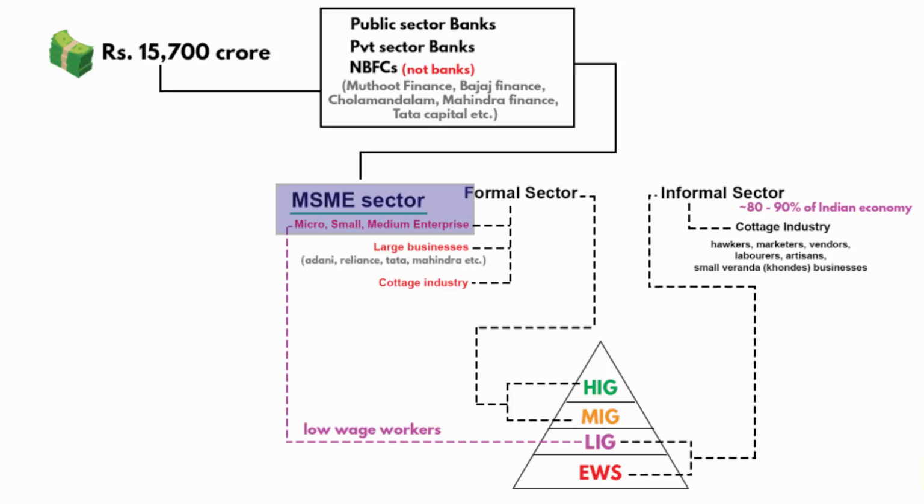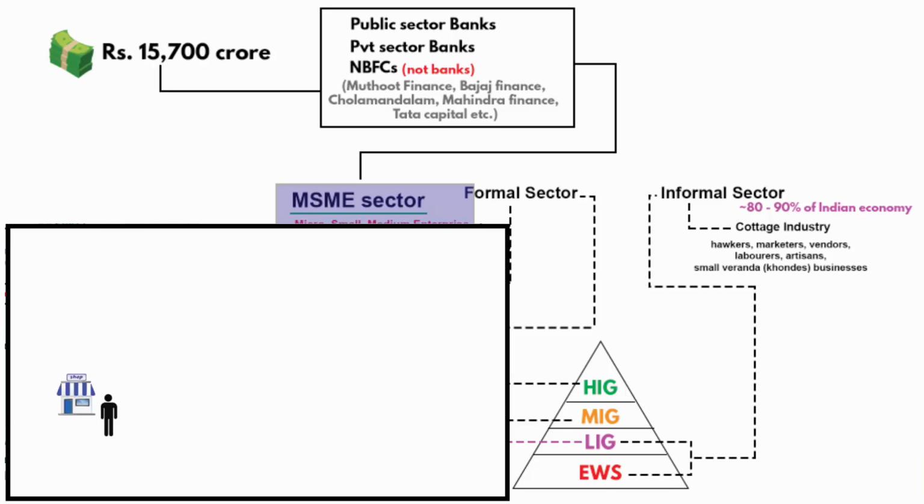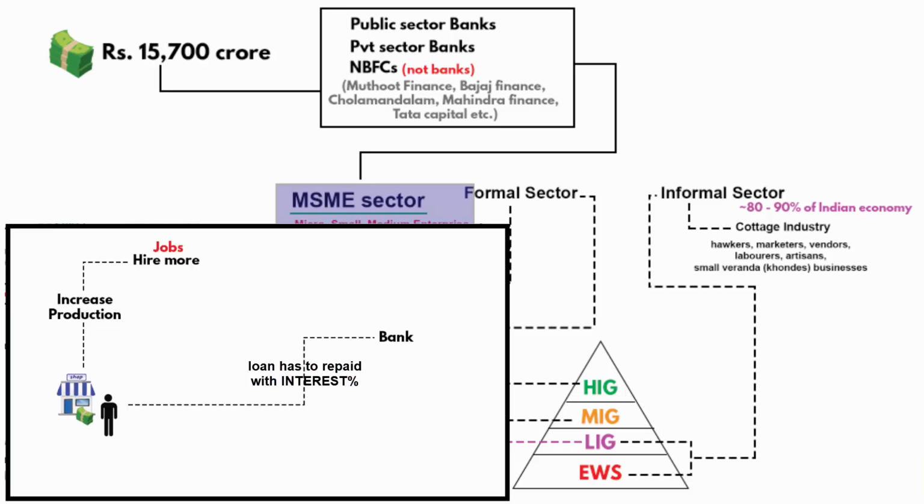I hope you understood the difference. As I was saying, the amount of rupees 15,700 crore is going to be provided by the banks as well as the non-banking financial companies to the MSME sector. It is often said that the MSME sector is the backbone of the Indian economy. Let's say you have a business. When you take a loan to increase production, that also means you're going to hire people. That will create jobs.